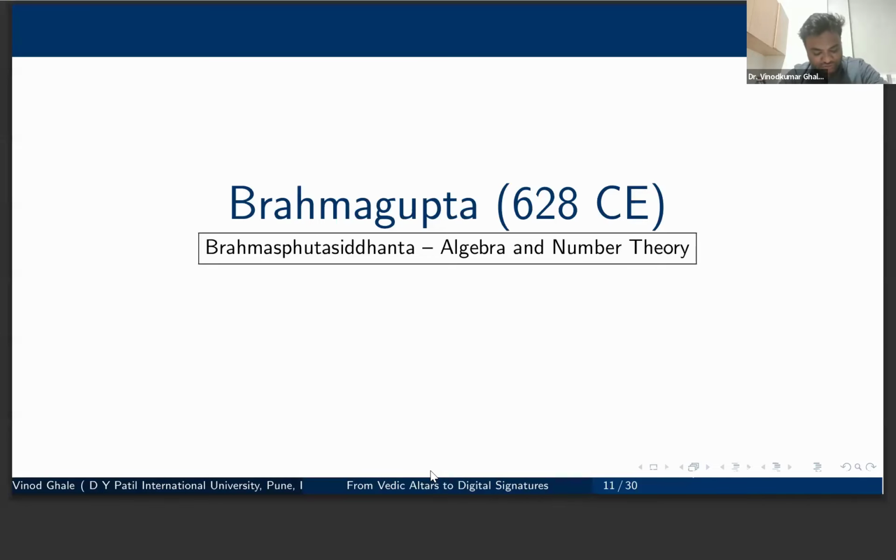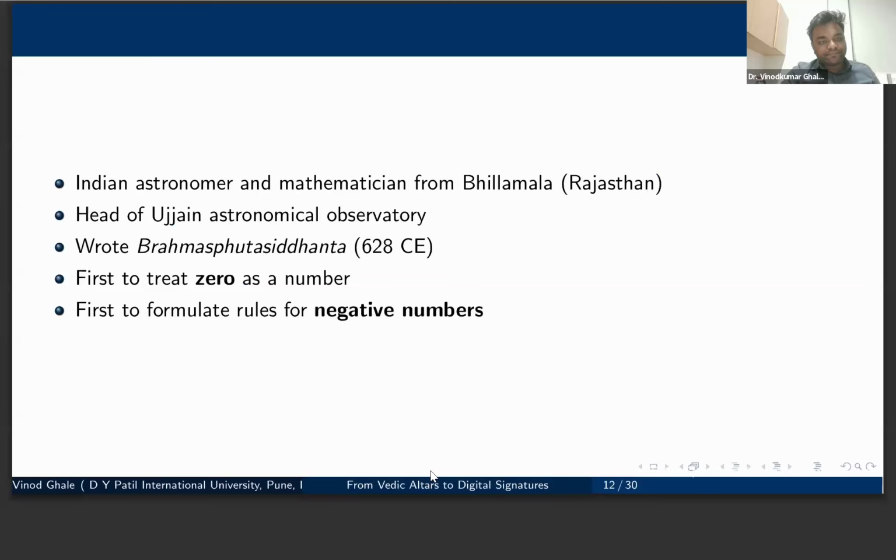Now there is another well-known mathematician, Brahmagupta. He was an astronomer and a mathematician from Bhillamala, which is in Rajasthan right now. He wrote the Brahmasphuta Siddhanta.